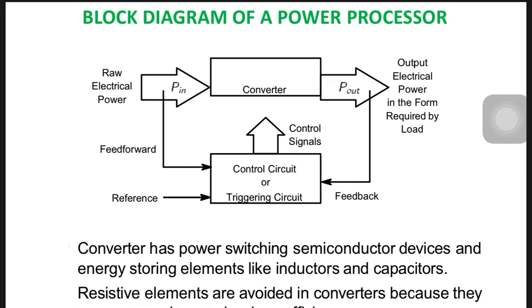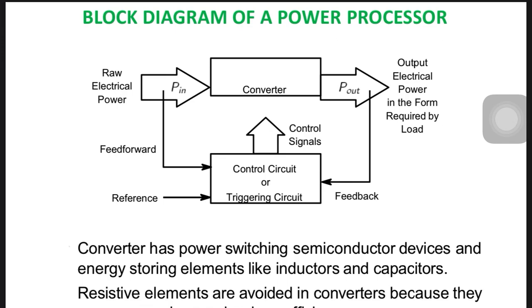So we take the output, compare it with some reference, and generate a signal. That signal is given to the converter and tells it to operate in such a manner as to keep our output constant. So here there is some input as raw electric power, P input.